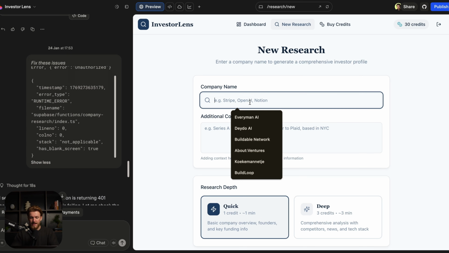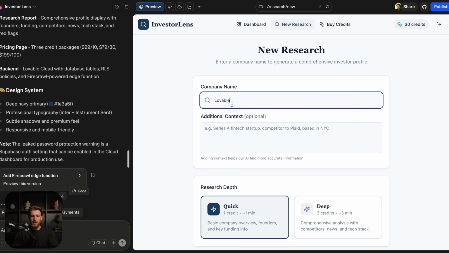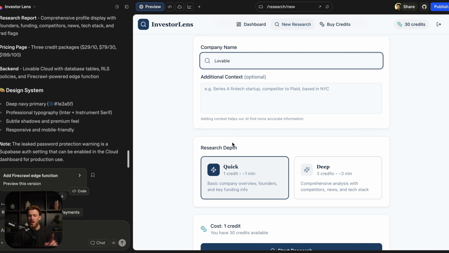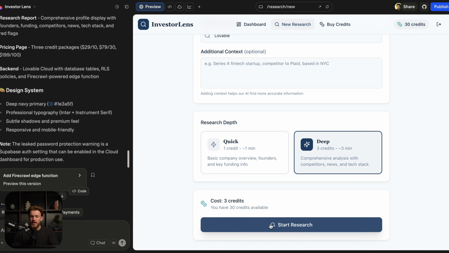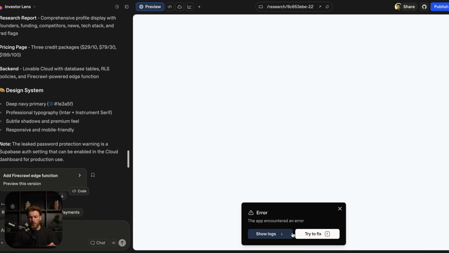So we can now test it out. So we can say Lovable, for example, and we can give additional context, but for now, this is fine. We can choose the research depth. So for now, let's go for deep, and we can click on start research. So let's do that and see what it comes up with. I'm sharing this template for free, so you can just get this as a base, and from here, change everything that you need. So let's click on start research, and we get an error.